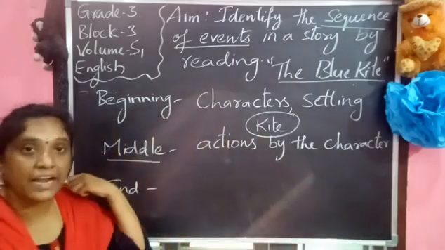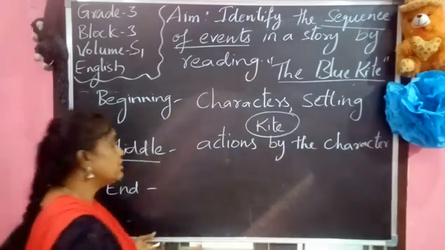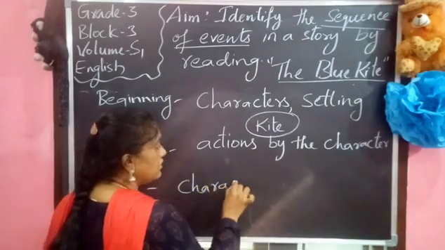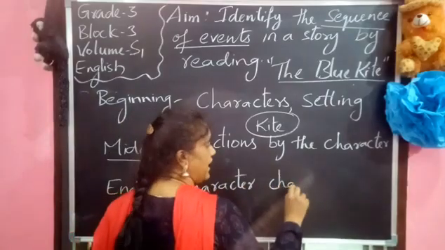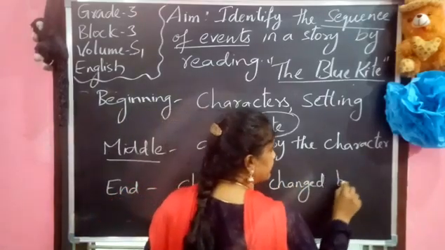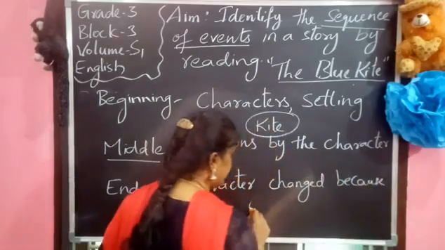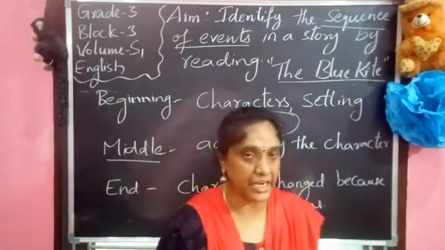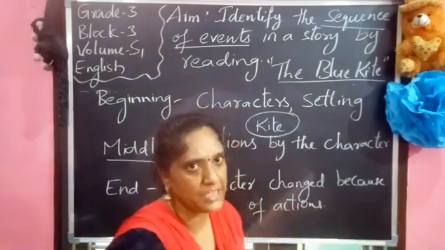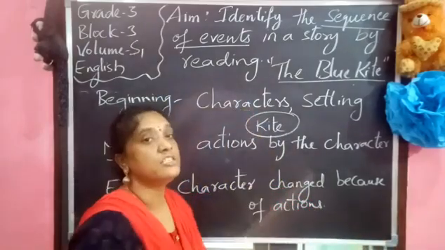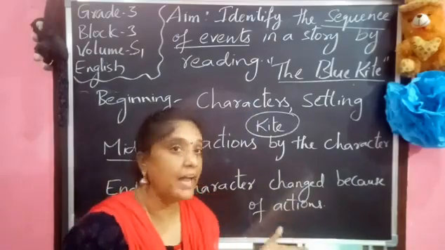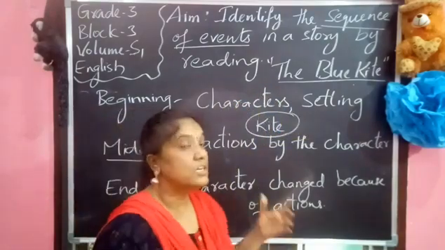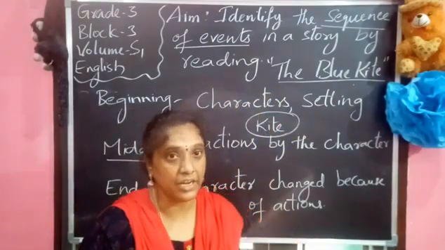So after reaching, at the end of the story, what happened? At the end of the story, we want to know how the character changed because of the actions. Now, after going to China, what happened? She reached China. Then, all the kites praised her. Now, in the beginning, she thought she is not beautiful at all. Okay? First of all, when the birds praised the China kites, she thought that she is not beautiful. But here, she thought that she is really beautiful and she is really strong.